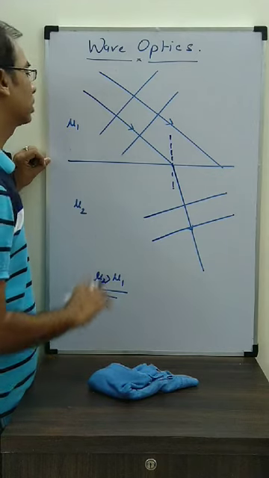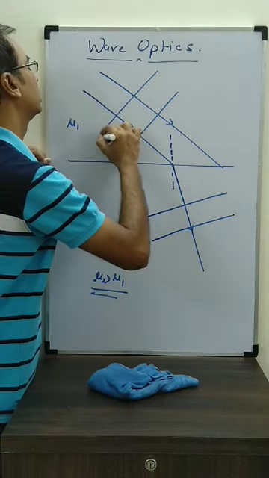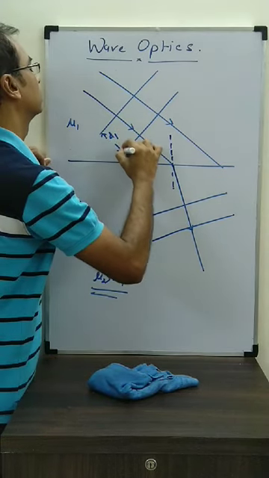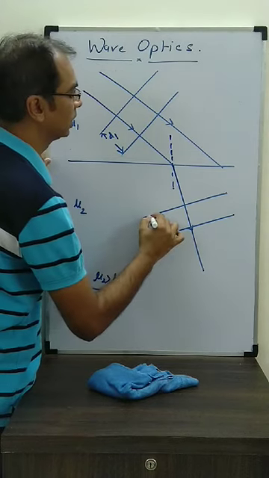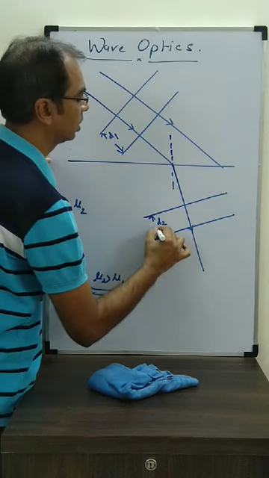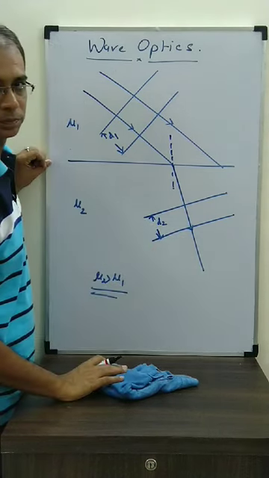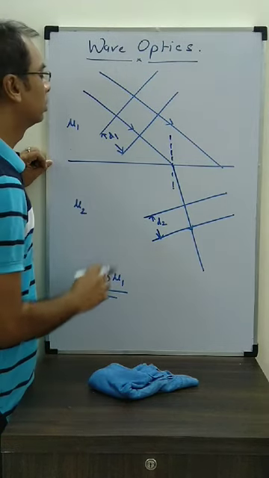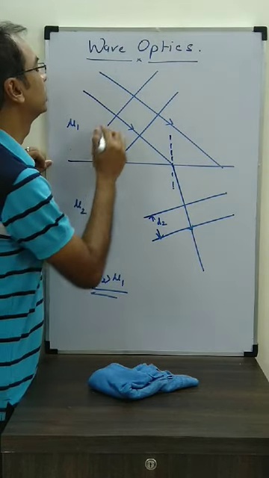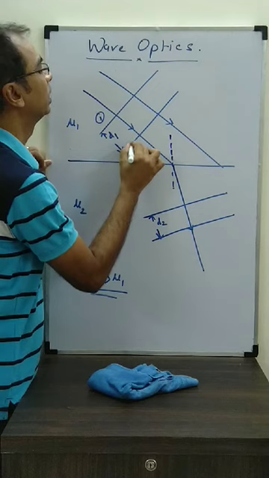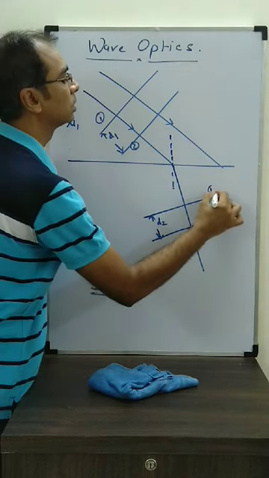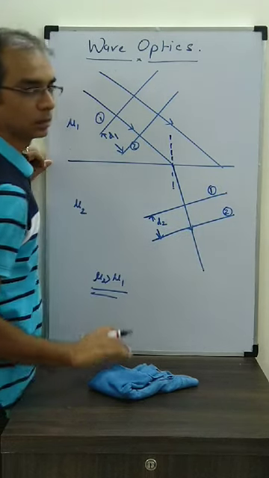Now another question I can ask you. Suppose this is D1, the distance between the two wavefronts, and this is D2. What is the relation between D1 and D2? We know that between two wavefronts, the time taken by the energy remains constant.